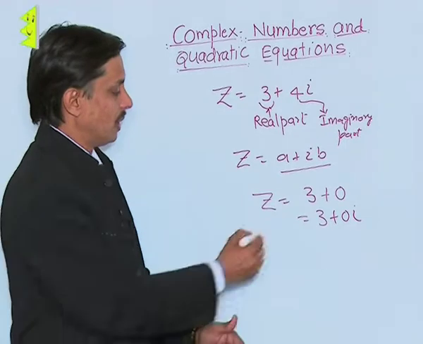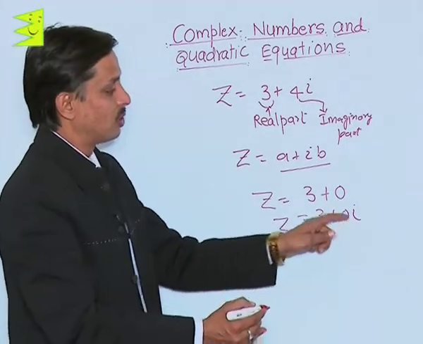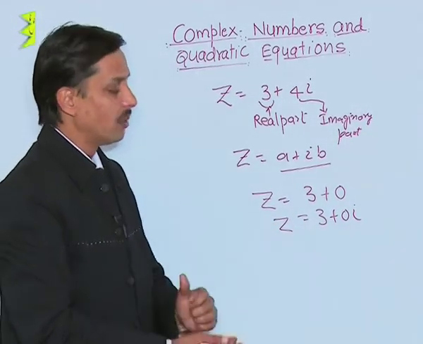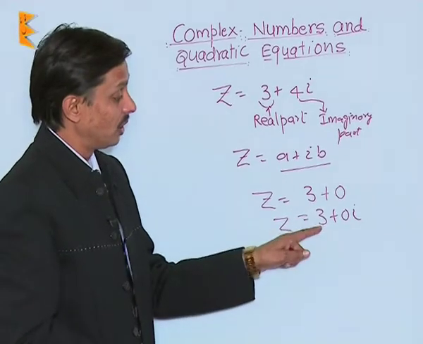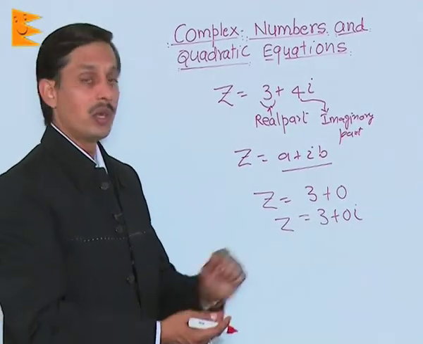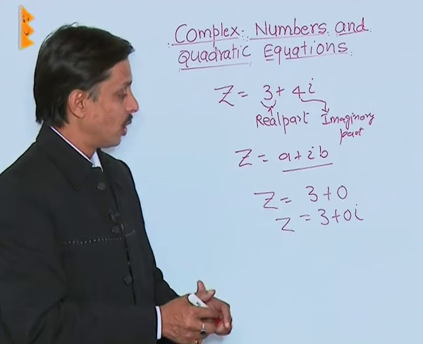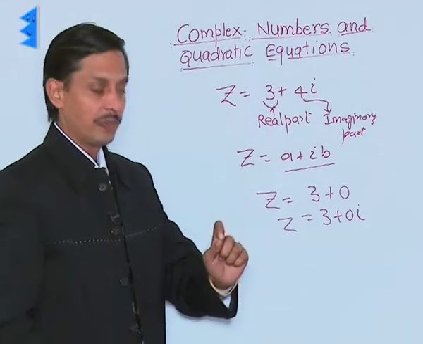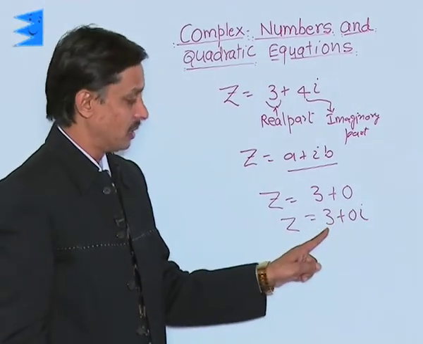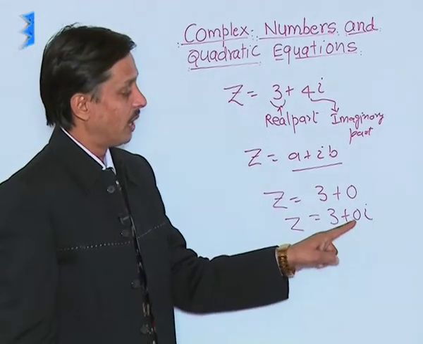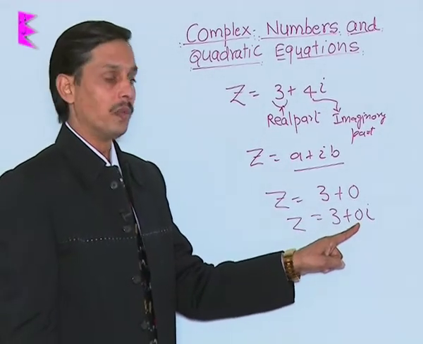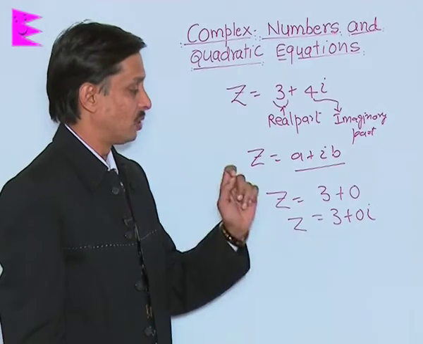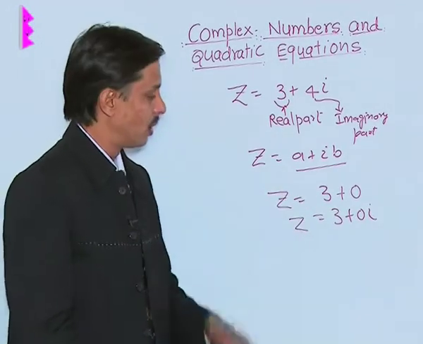So z becomes 3 plus 0 iota, meaning 3 is the real part and 0 is the imaginary part. So in a complex number, if the real part is not 0 and the imaginary part is 0, then such a complex number is known as purely real.